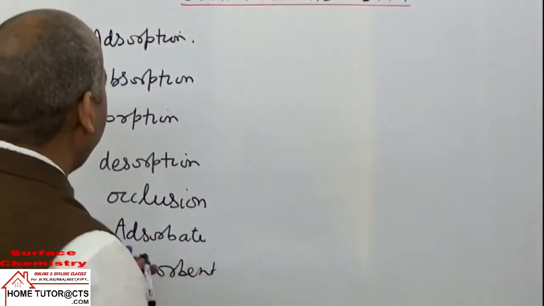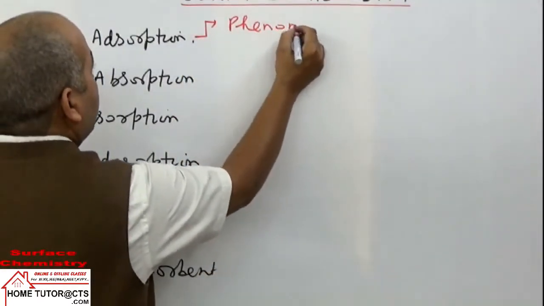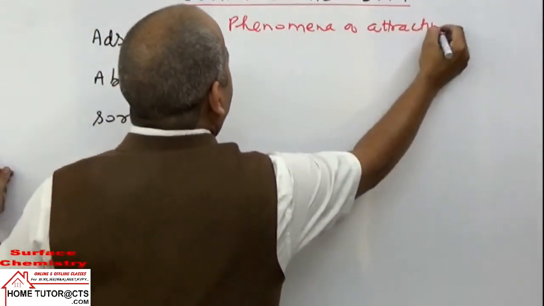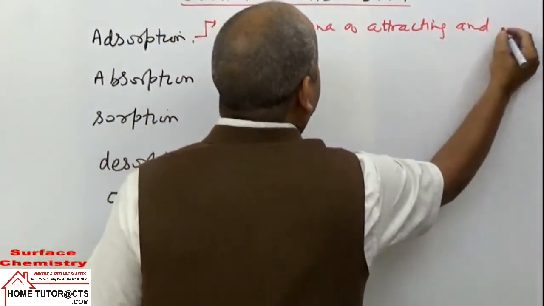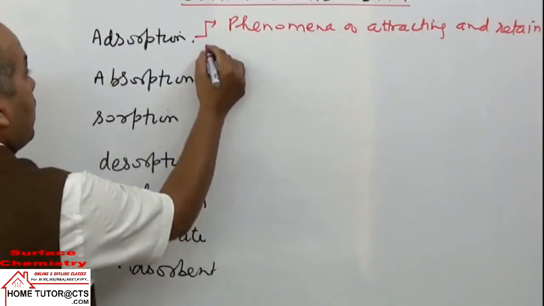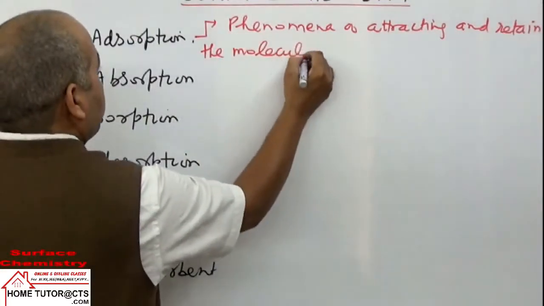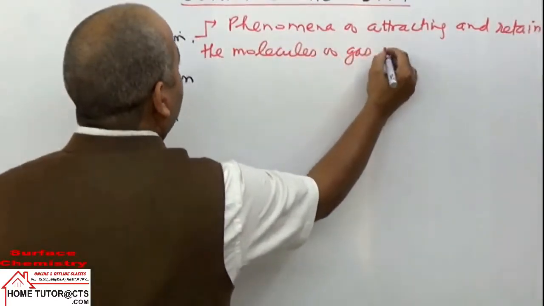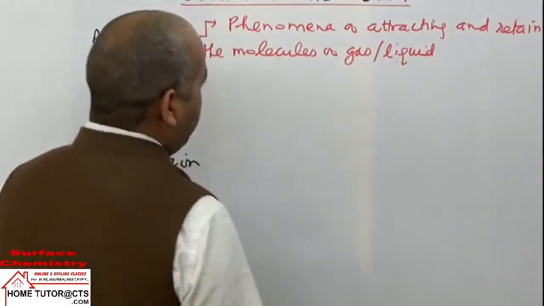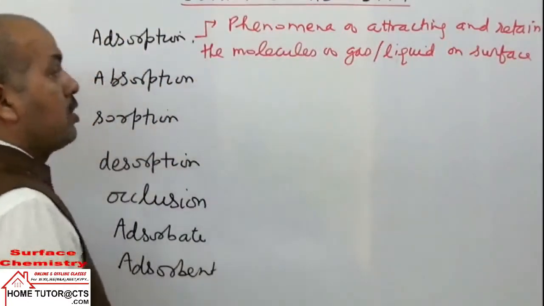So what is adsorption? Basically, adsorption is a phenomenon of attracting and retaining the molecules or particles of gas or liquid on the surface of solids or liquids.